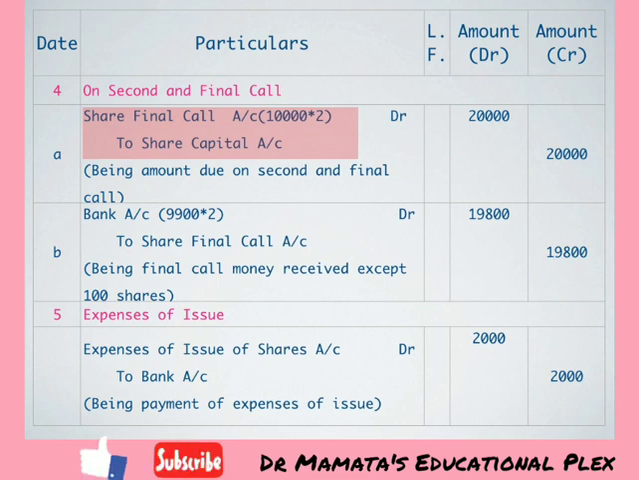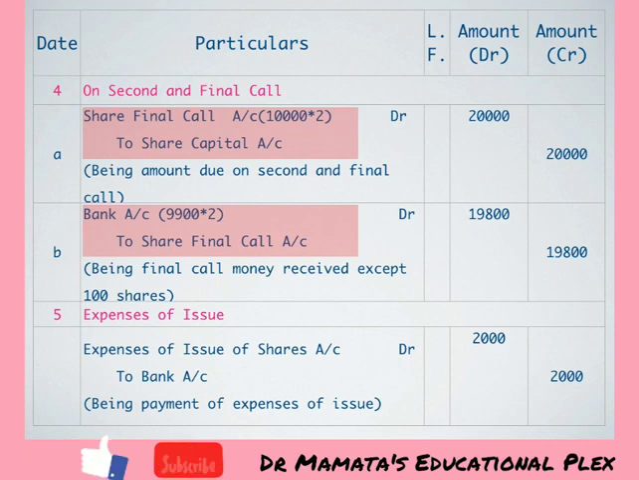Now we know that we have received amount on 9,900 shares only. That is, for 100 shares, we have not received amount. There are arrears of 100 shares. So, we will take the amount of 9,900 shares only. Then entry for the amount received on second call will be bank account debit to share final call account. Amount will be 19,800. This we have calculated in our statement of issue of shares also.